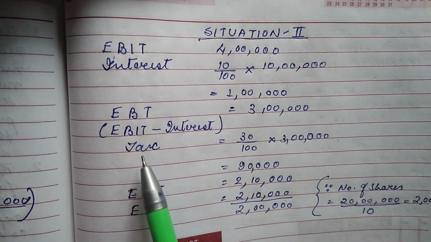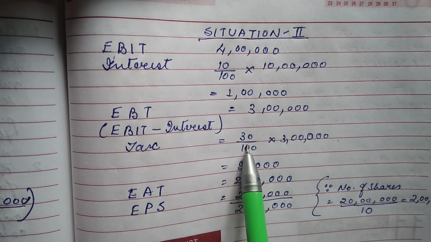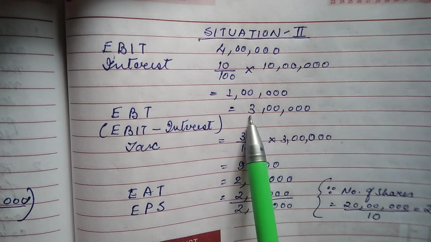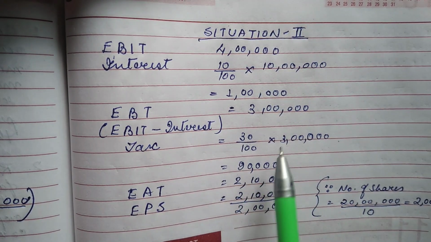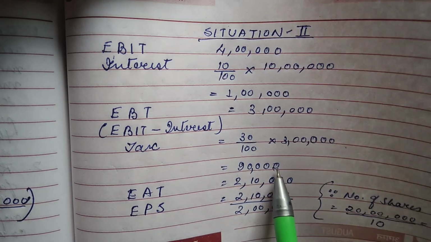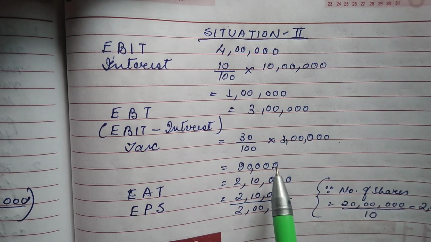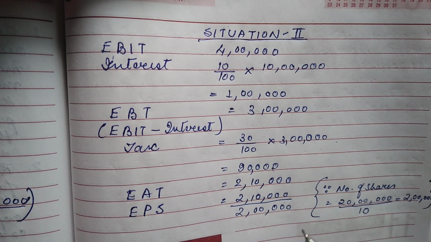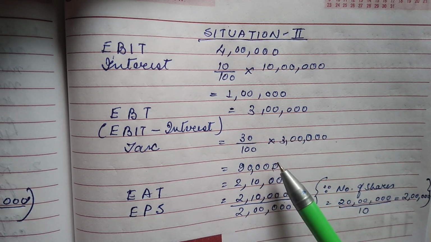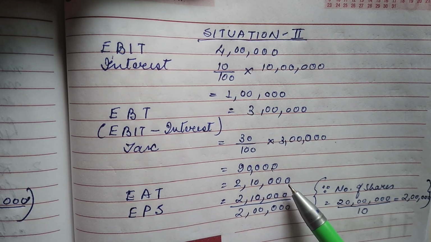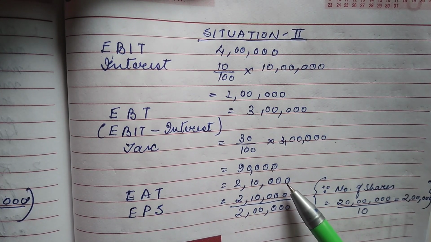Now tax. What is tax? Tax is already 30%, but 30% of earning before tax. So that means 30% of 3 lakhs, that is 90,000. Now when we are paying 90,000 as the tax, then what will be our earning after tax? Earning after tax will be 3 lakh minus 90,000, that is equal to 2 lakh 10,000.